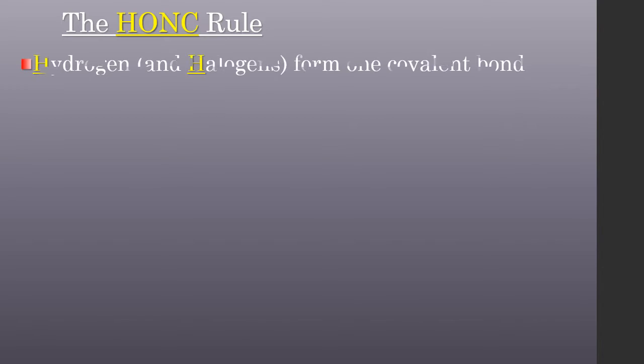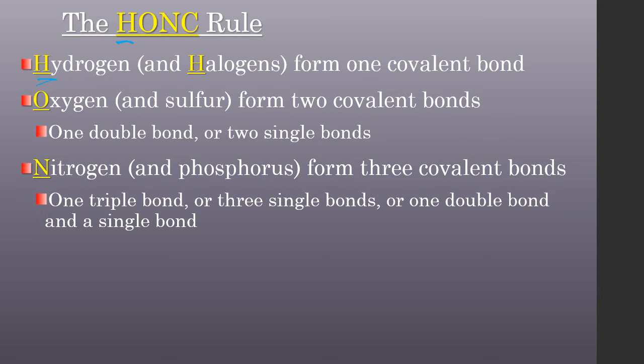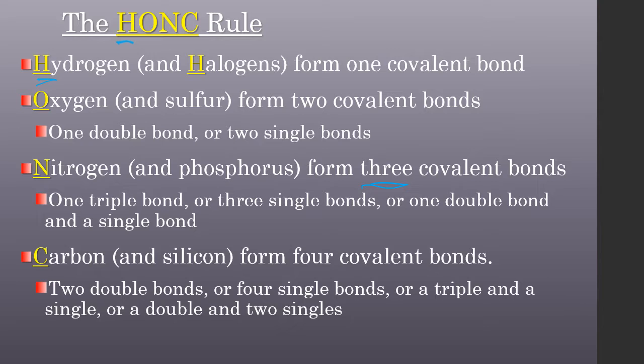And this is often called the HONC rule. So hydrogen and halogens form single covalent bonds. Oxygen, which is group 16, forms 2 covalent bonds, or 2 singles, for example. Nitrogen, so that's group 15, will form 3 covalent bonds. Carbon and silicon can form 4 covalent bonds, and that means that they're sharing those 4 valence electrons.